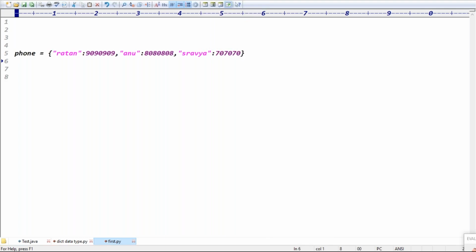In this case, I want to get only keys. Then tell me how to get only the keys. I want to get all the key objects. I have the dictionary of user data. I want to store the data in a separate list format, or a set format, or a tuple format. So to get only the keys, guys, we can write print of phone dot, and we have to use the keys function, guys.